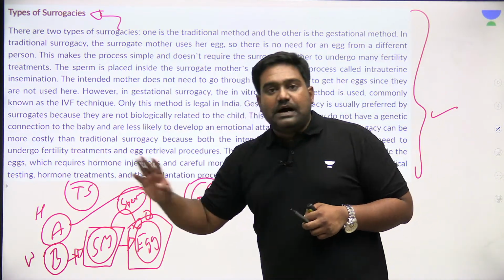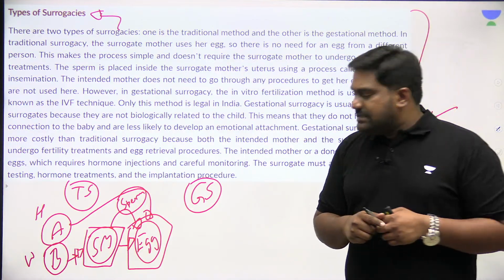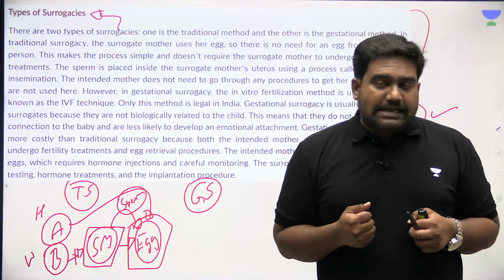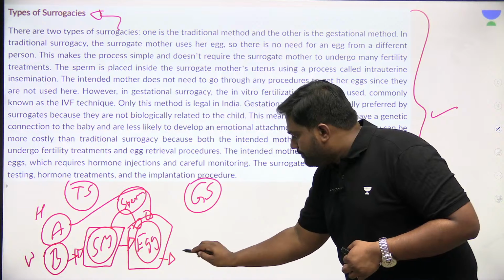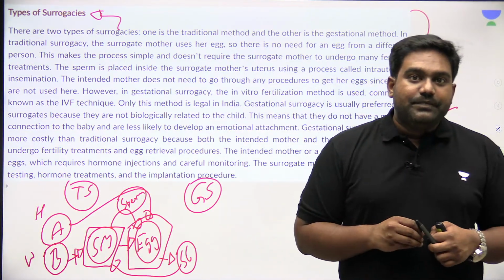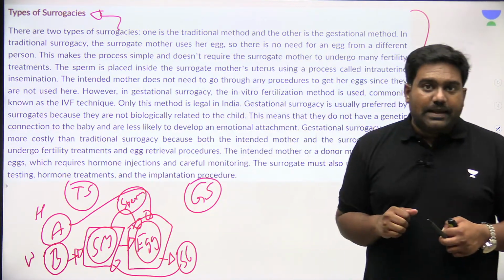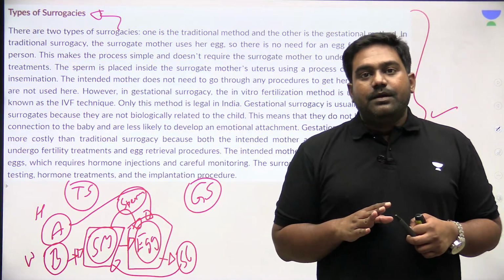That is, the sperm of the father, the husband, the intended parent, is inserted into the surrogate mother to carry out intrauterine fertilization, and essentially this surrogate child will be genetically connected to the surrogate mother. The surrogate child will be genetically connected to the father as well, and connected to the mother as well.